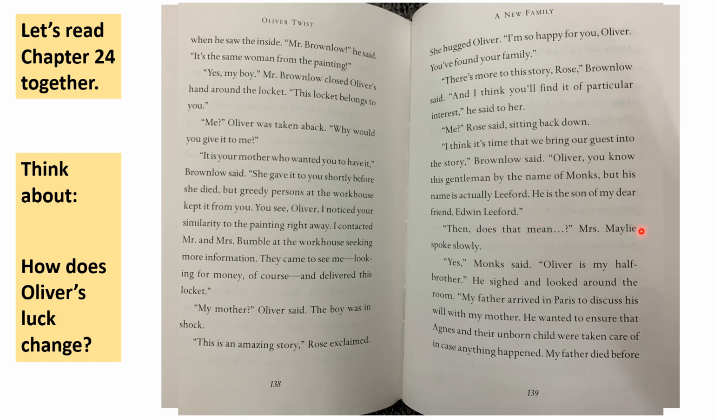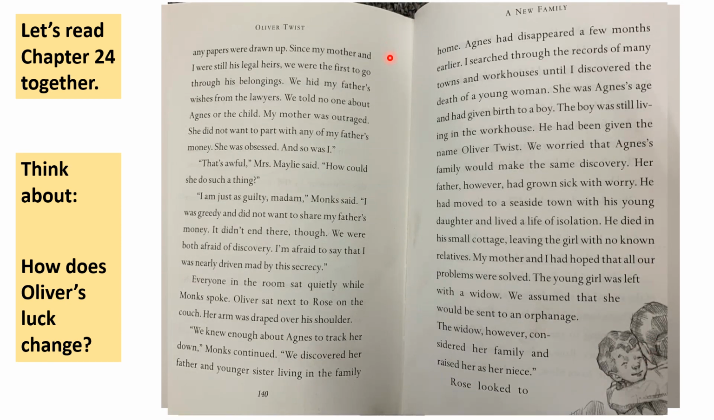Then, does that mean? Mrs. Maylie spoke slowly. Yes, Monks said. Oliver is my half-brother. He sighed and looked around the room. My father arrived in Paris to discuss his will with my mother. He wanted to ensure that Agnes and their unborn child were taken care of in case anything happened. My father died before any papers were drawn up. Since my mother and I were still his legal heirs, we were the first to go through his belongings. We hid my father's wishes from the lawyers. We told no one about Agnes or the child. My mother was outraged. She did not want to part with any of my father's money. She was obsessed, and so was I.